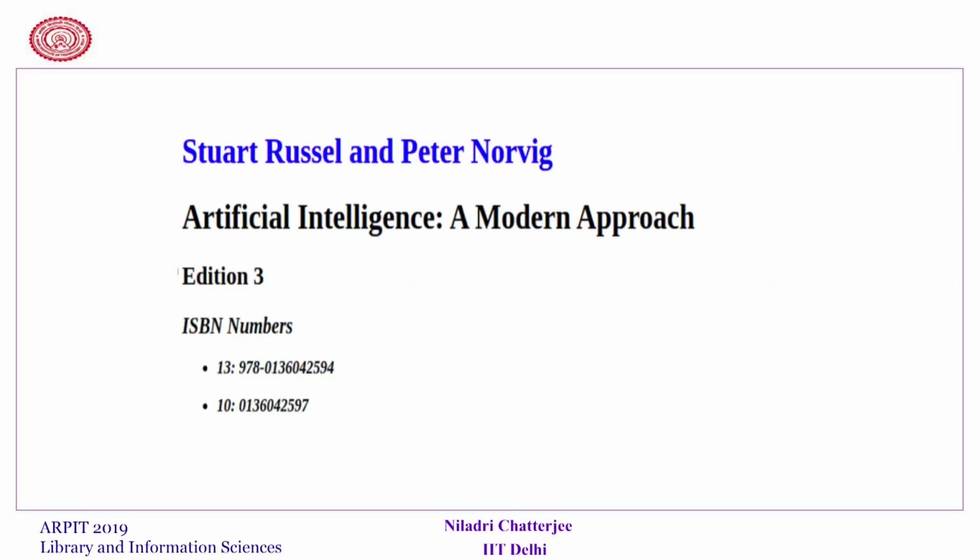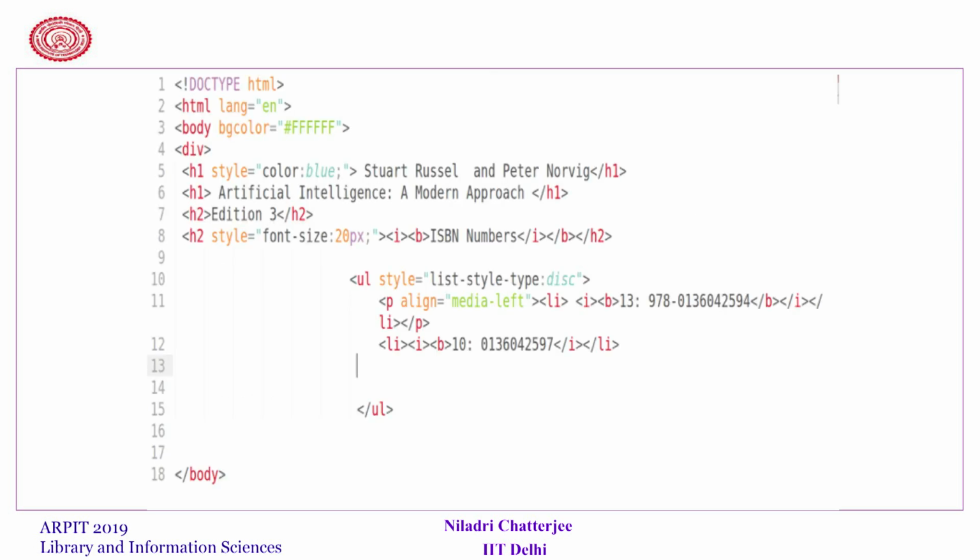Suppose you are not happy with this representation, you want it to look more beautiful, like this. Say you want to put the name of the author on the top, as a library often searches the books in terms of the authors, and then the title of the book, and then the different information, and you want to add more style by putting certain things in italics. Then you have to use a file like this, where I have explained. If you look, the H1 here is of color blue, which writes Stuart Russell and Peter Norvig. Similarly, you can think of other tags which have given style to the document.